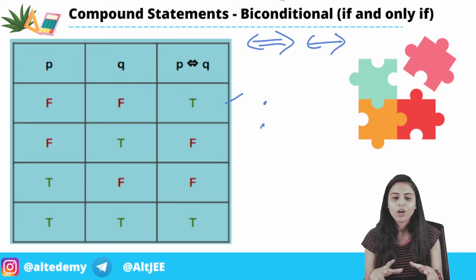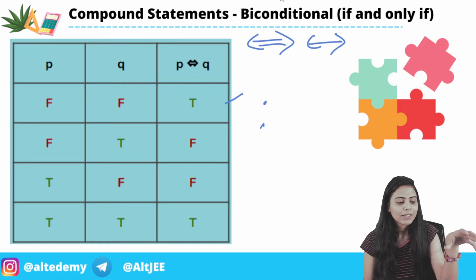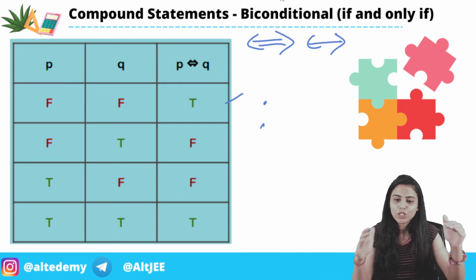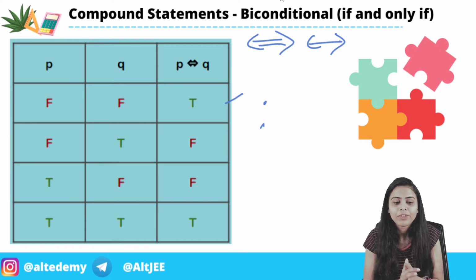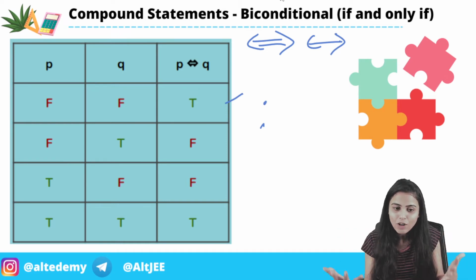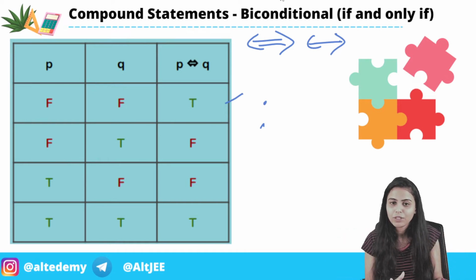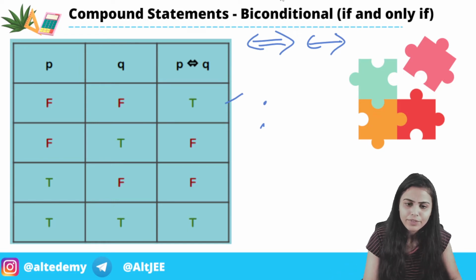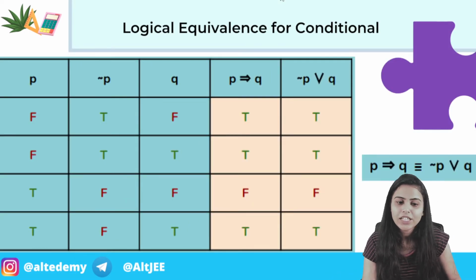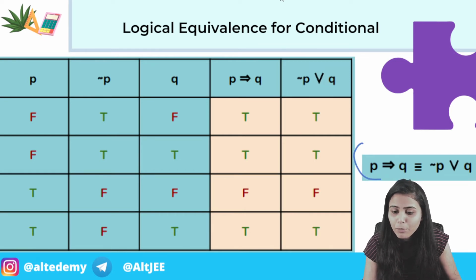Now, all these slides will be like pieces of a puzzle, and when you join them, you will be at the stage where you can easily solve the question. Every statement's meaning is a piece of the puzzle, and at the end, when you join all the pieces, you will get the solution. Now let's move forward. What else do we have? We have logical equivalence for the conditional. This result is so important, I tell you, and this is for the conditional one.